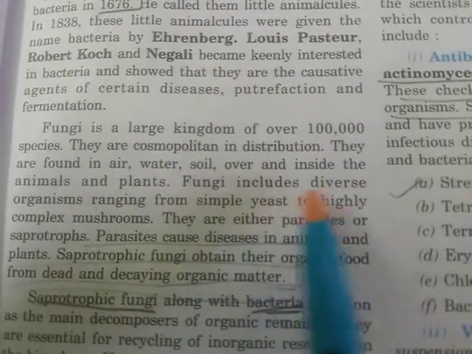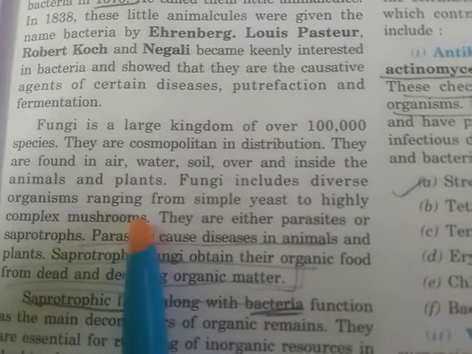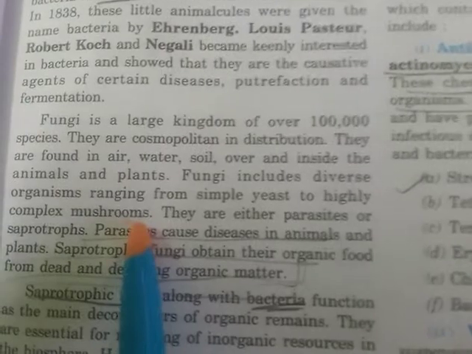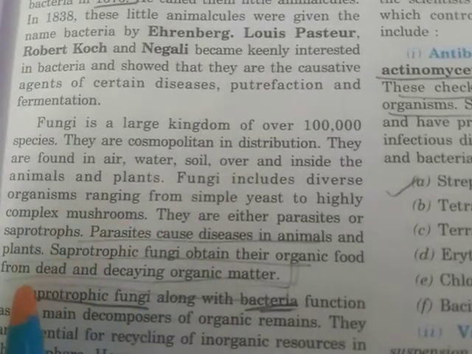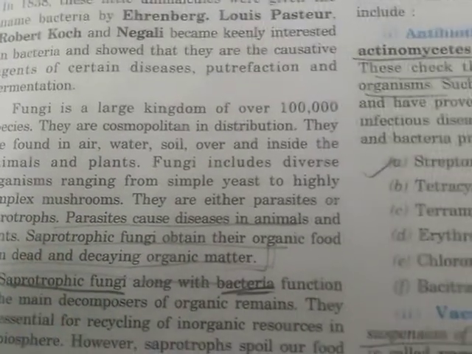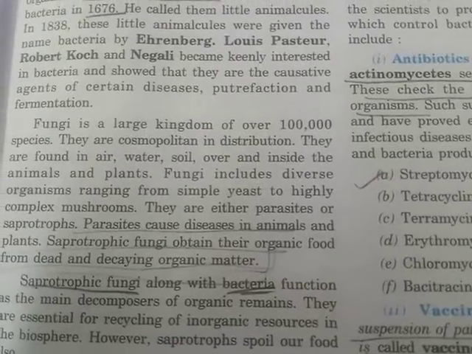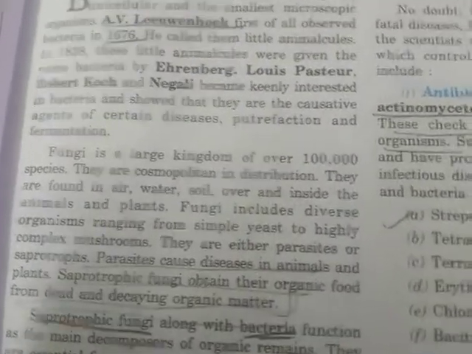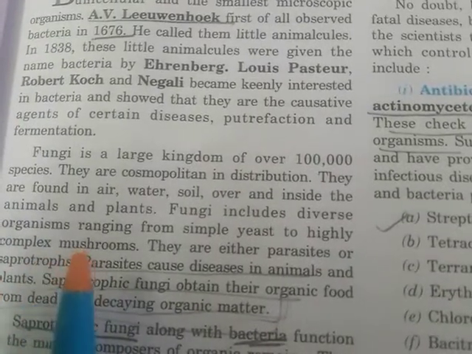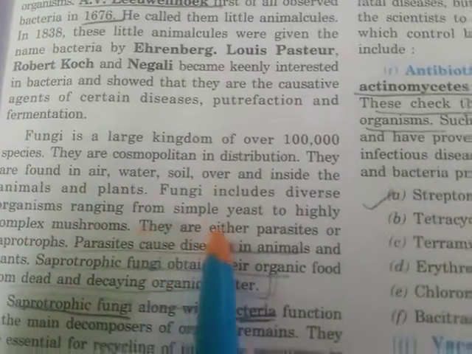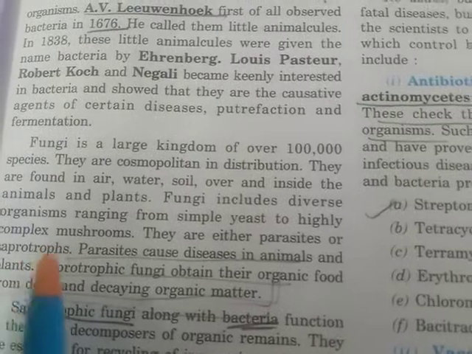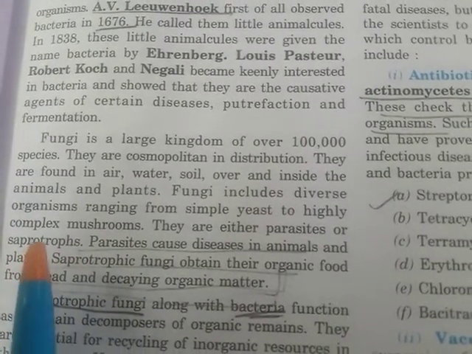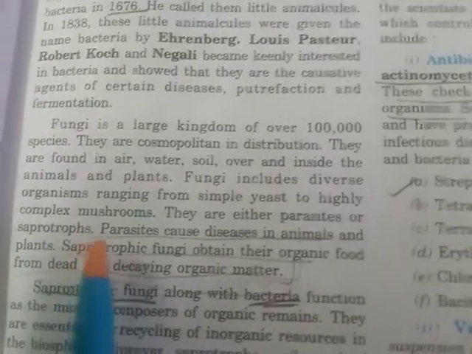Fungi include diverse organisms ranging from simple unicellular yeast to highly complex mushrooms, which are multicellular.